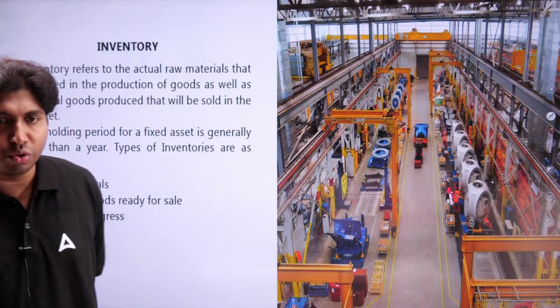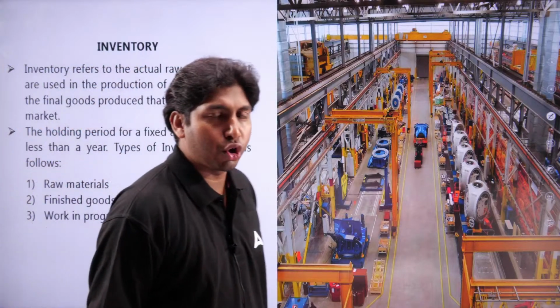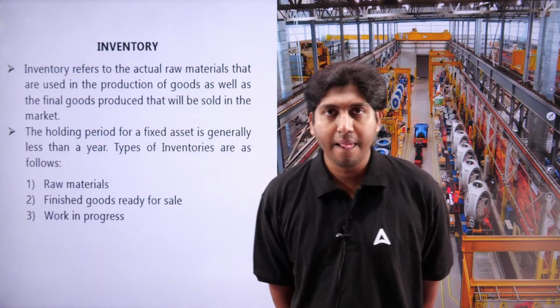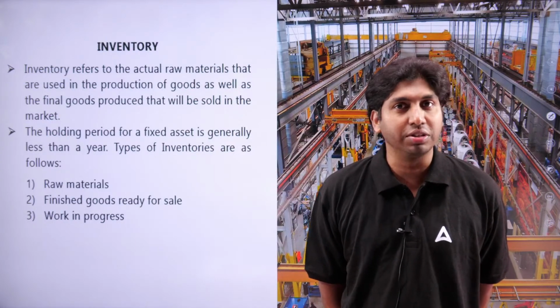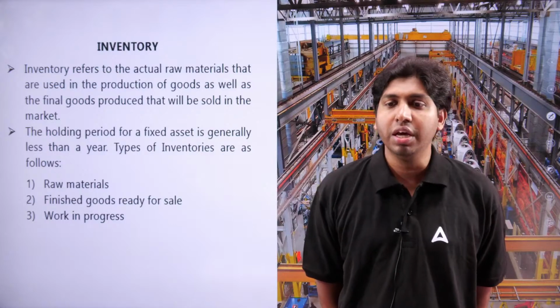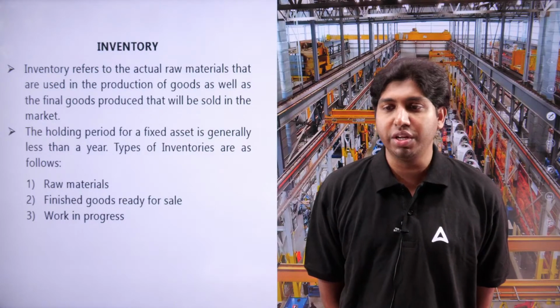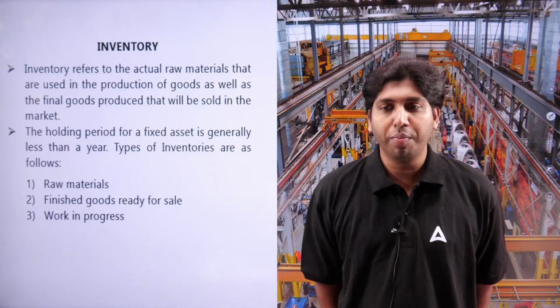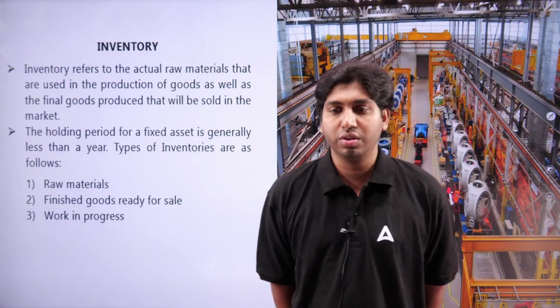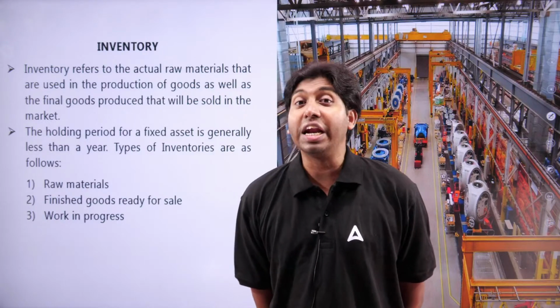Inventory refers to actual raw materials. These are raw materials. Inputs are resources, and inputs are also called raw materials. Inventories are also considered raw materials because they are used in the production of goods and services. For example, raw materials, these are inventory or inputs, or finished goods ready for sale.